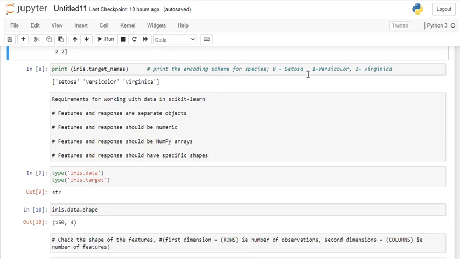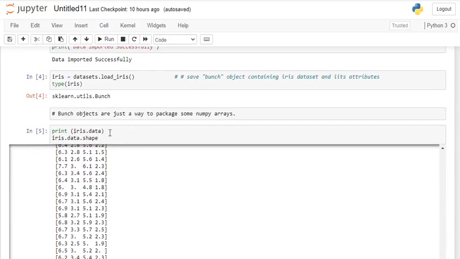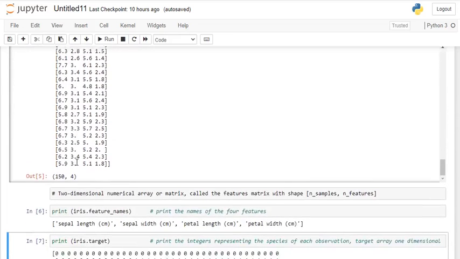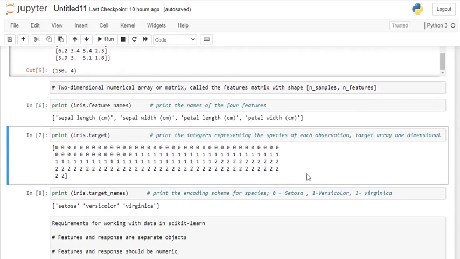Here 0 represents setosa, 1 represents versicolor and 2 represents virginica. So if you give the code iris.target_names, it is going to return setosa, versicolor and virginica. And features means sepal length, sepal width, petal length and petal width. All the data is structured in a two-dimensional NumPy array, and the targets in a one-dimensional array.